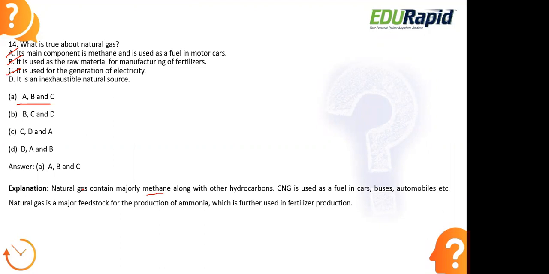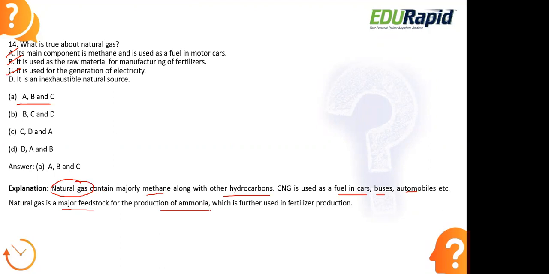Natural gas is usually compressed to store it, along with other hydrocarbons in minor quantities, but the major component here is methane. This CNG is used as a fuel in cars, buses, as well as the rest of the automobiles. Natural gas is also a major feedstock, where there is a presence of methane, feedstock for the production